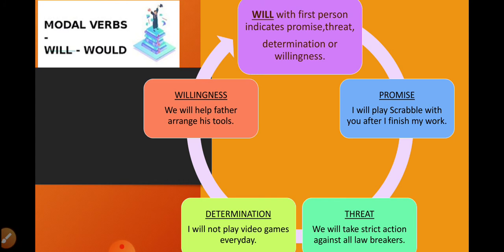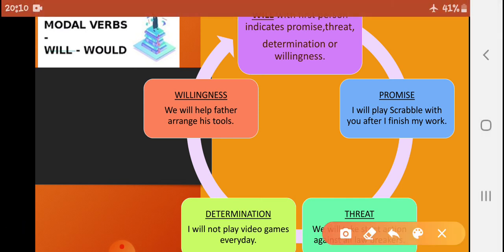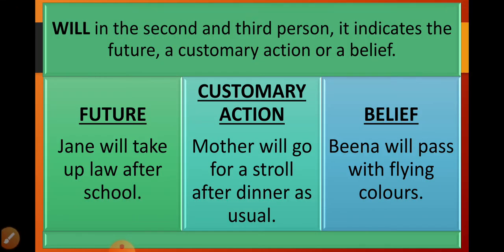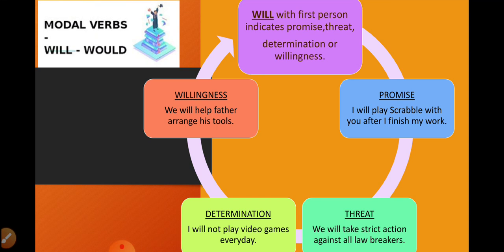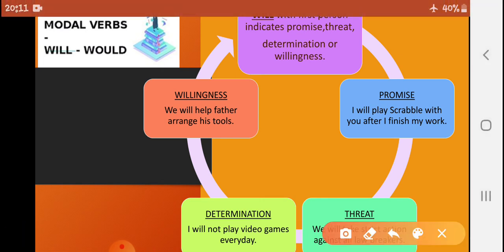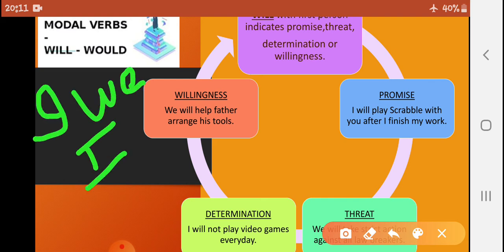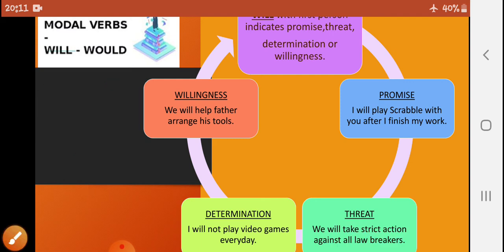Now let's talk about the modal verbs will and would. See, will. We use will with the first person to indicate promise, threat, determination or willingness. What is the first person? I, we. These are first persons. Is it clear to you?